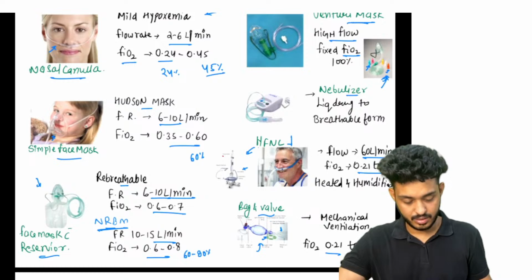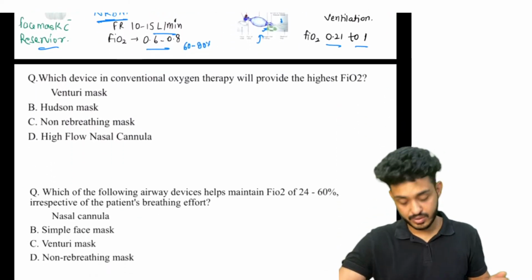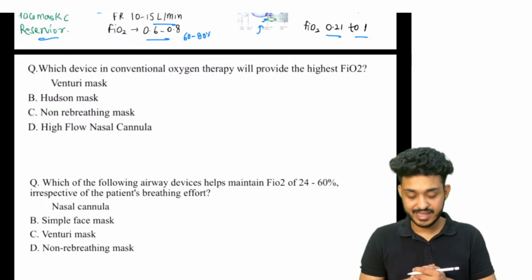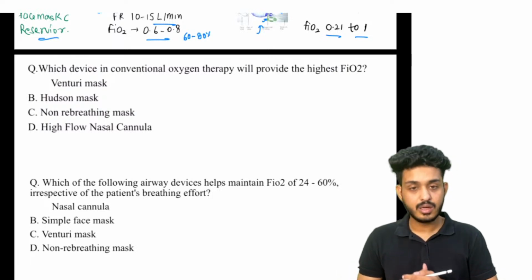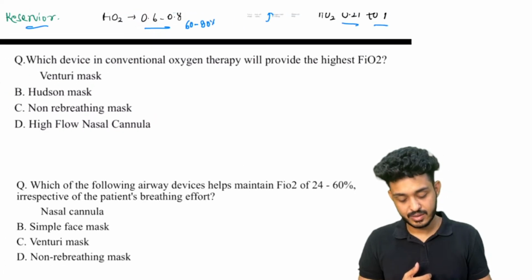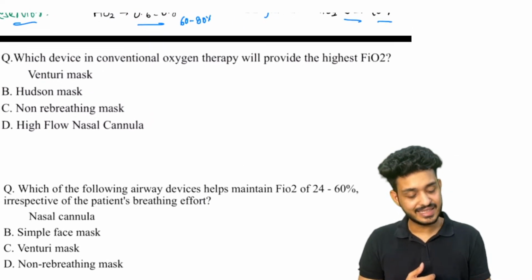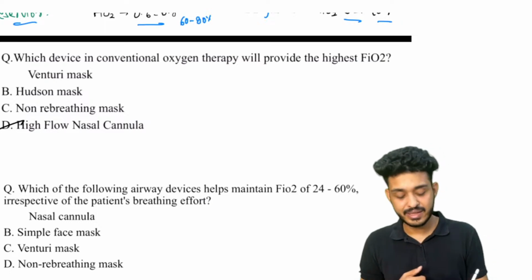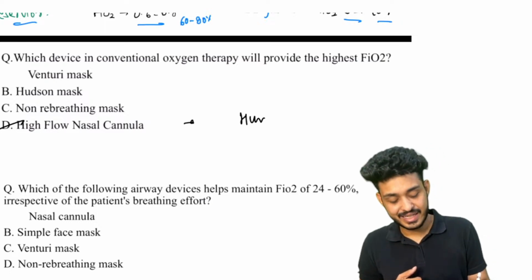Okay, now try to answer this question. Which device in conventional oxygen therapy will provide the highest FiO2? Highest FiO2, simple guys, highest will be given by high flow nasal cannula. Okay, it will be giving humidified and heated gas also.